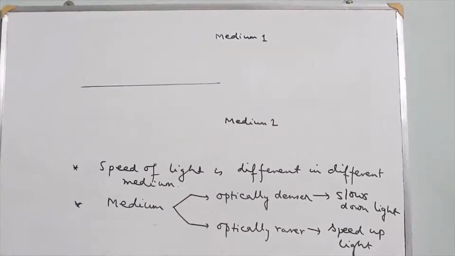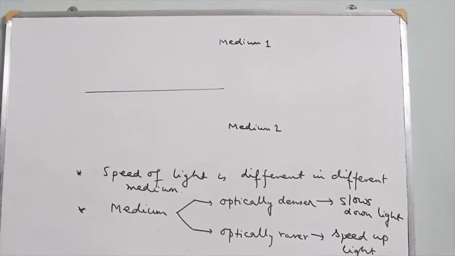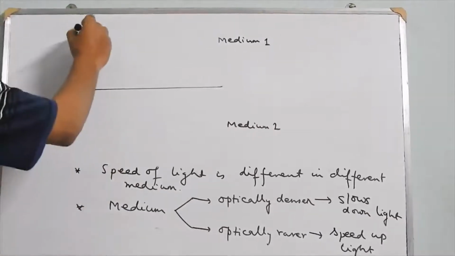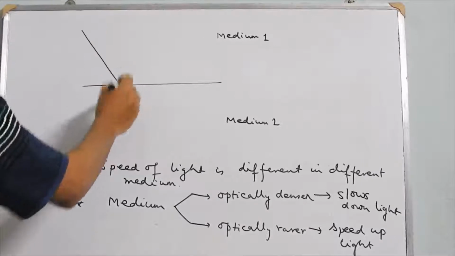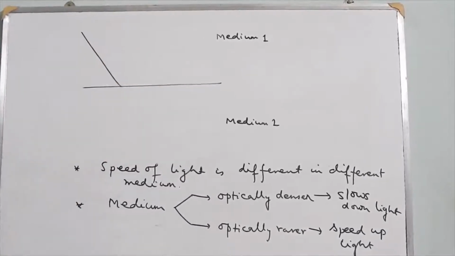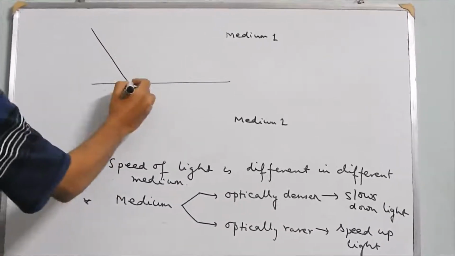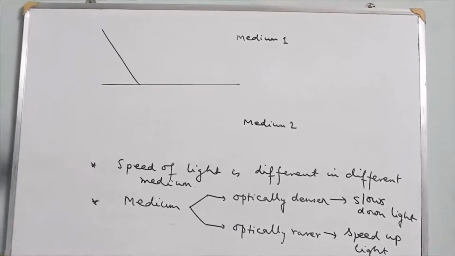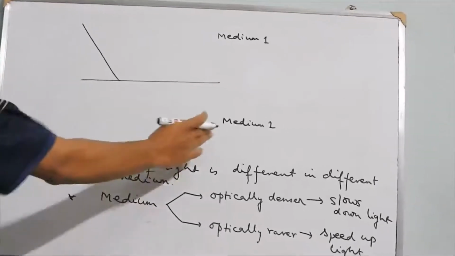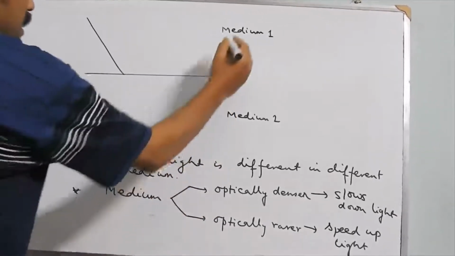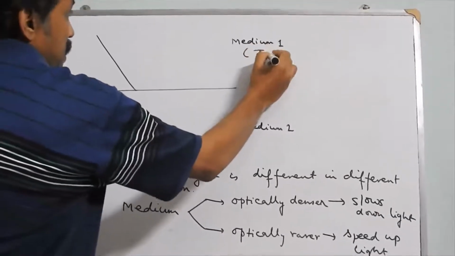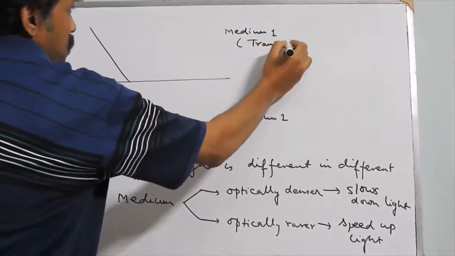So light or ray of light traveling in one transparent medium is incident obliquely. It is not incident perpendicularly, but suppose it is incident obliquely on the surface of another transparent medium. Both these medium are transparent, that means they allow light to pass through them.